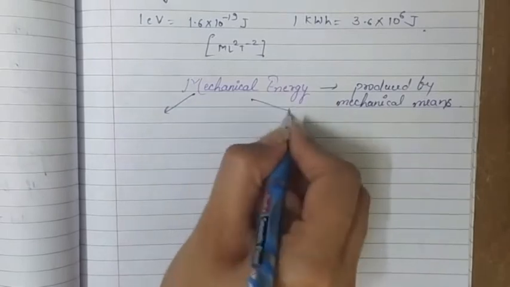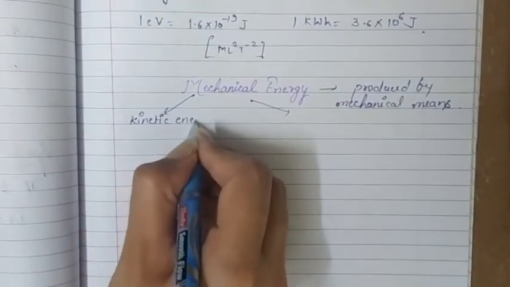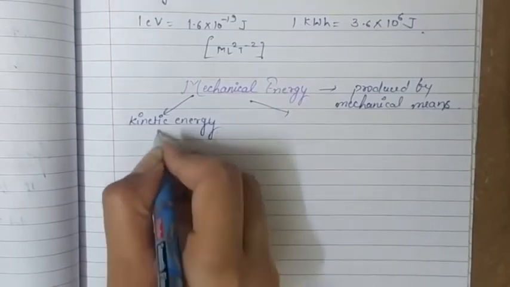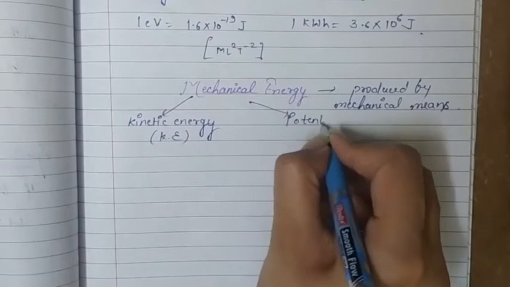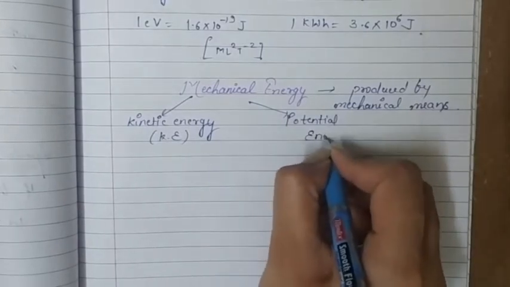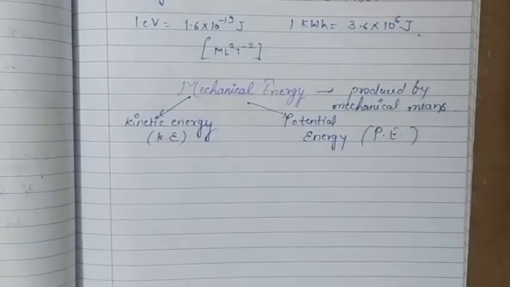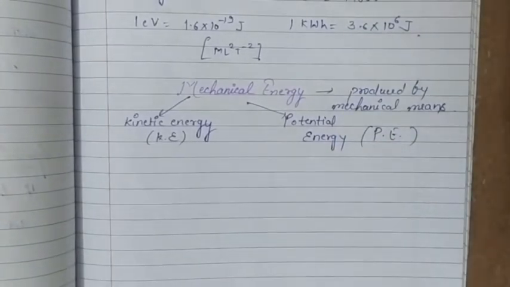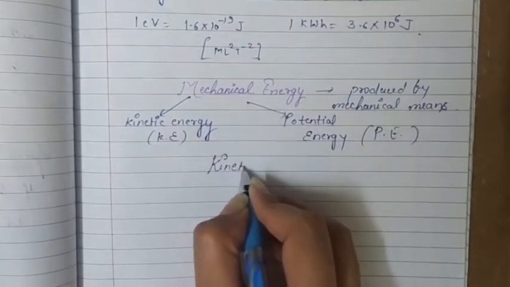The first one is kinetic energy, which we can also write as KE in short. The second one is potential energy, which we can also write as PE. These are the two forms of mechanical energy. Now we have to study both kinetic and potential energy one by one. First, I am starting with kinetic energy.